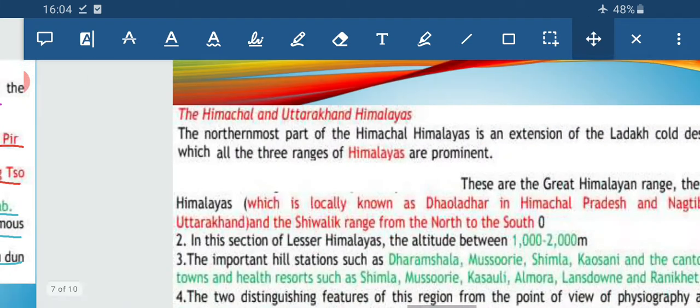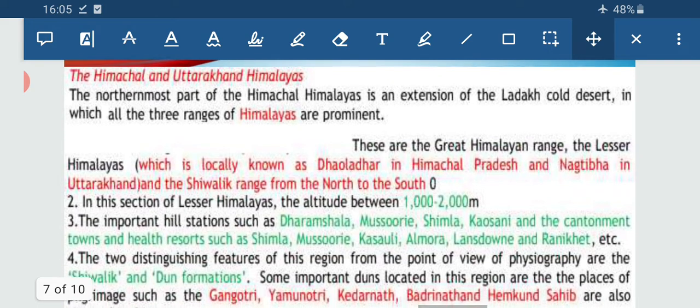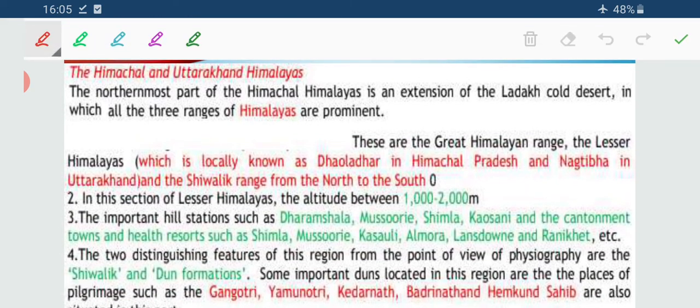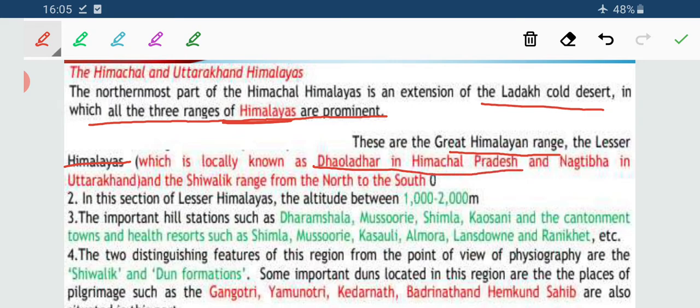Now let us move to the next, the Himachal or Uttarakhand Himalayas. It is an extension of the Ladakh cold desert, and three Himalayan ranges are very prominent here: the Greater Himalayas, the Lesser Himalayas, and the Shivalik ranges. In this section, the height of the Lesser Himalayas varies between 1000 to 2000 meters.